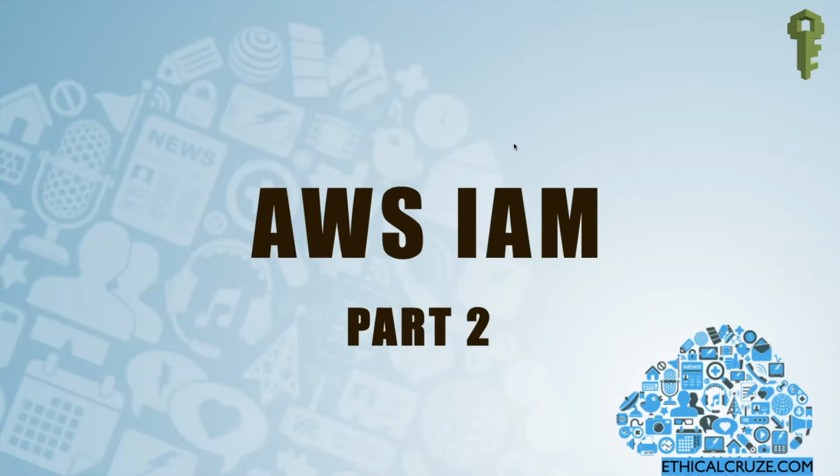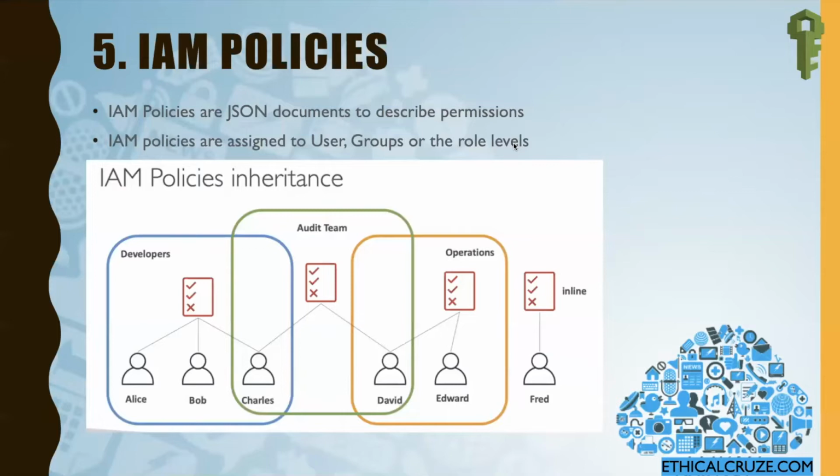Okay, so let's start. I'll start with what an IAM policy is. If you remember, in the last video I discussed that whenever we do any authentication, after the authentication there is a process called authorization, which determines which user or entity can access AWS resources. That is determined by using these policies. These policies are nothing but JSON documents which describe the permissions for a user. These policies are assigned to users, groups, or roles.